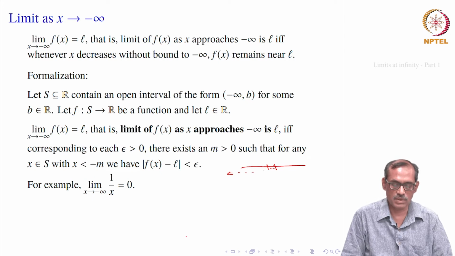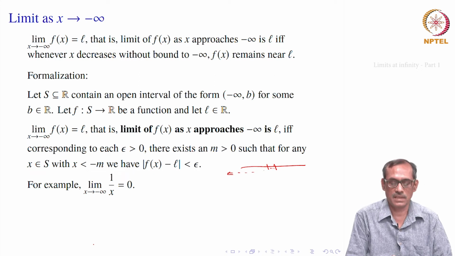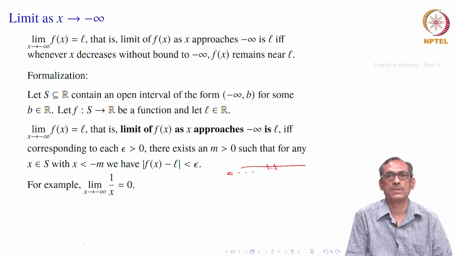That is what our intuitive notion says. So, we are going to check that limit as x goes to minus infinity of 1 by x should be equal to 0.